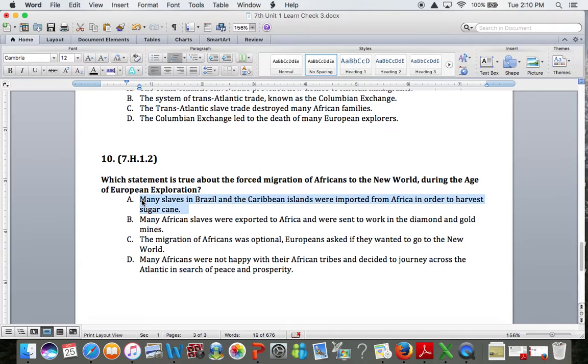Many slaves in Brazil and the Caribbean islands were imported from Africa. So you have slaves that are being exported from Africa to Brazil and the Caribbean islands in order to harvest the valuable crop, sugarcane. And that is the end.